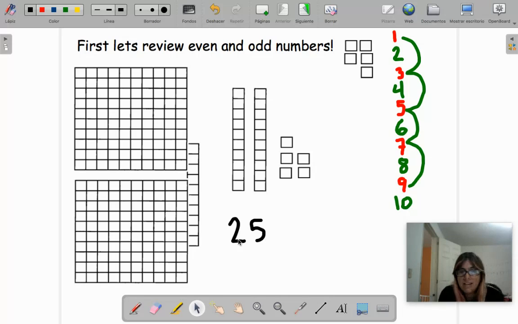Why? Because here, look, if I circle by twos all the tens, it's going to take us a lot of time, but let me do it super fast just in this one. I have 2, other 2, other 2, other 2, and other 2.